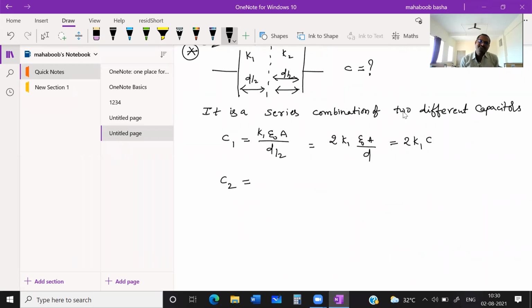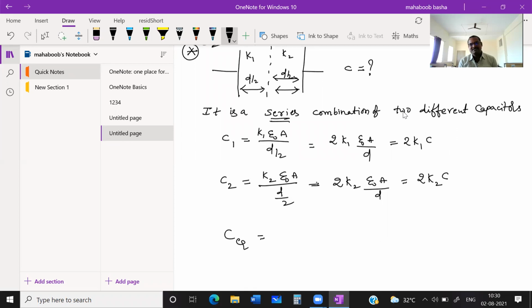The second capacitor has dielectric constant K2: K2 epsilon naught A divided by again D by 2. Again it becomes 2 times K2 epsilon naught A by D, that is, 2 times K2 C. Now, because these two capacitors are in series, we know the series equivalent capacitance is C1 C2 by C1 plus C2, as we have discussed already.